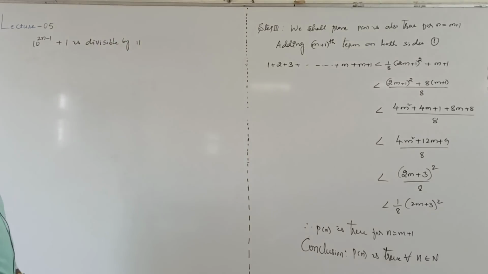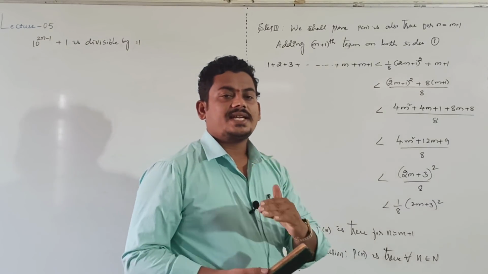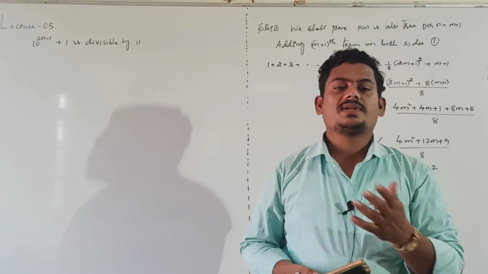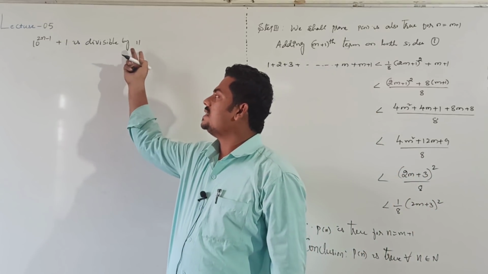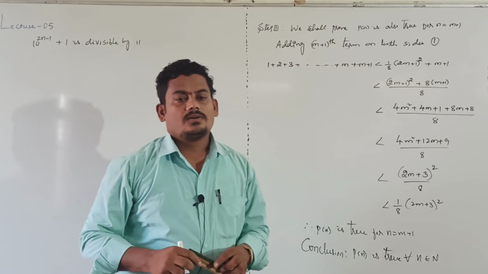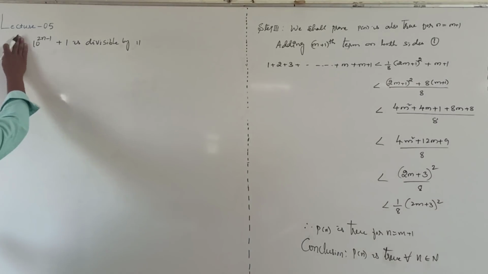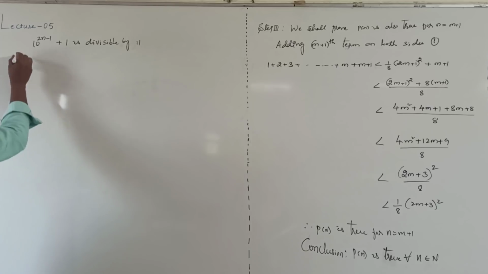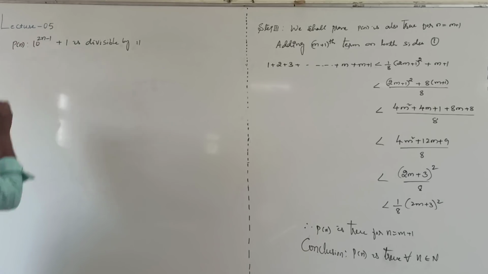This is one of the mathematical statements. Prove this statement by principle of mathematical induction, means verify whether the statement is true for all the natural numbers or not. We can prove by using principle of mathematical induction. Take this as P of n.